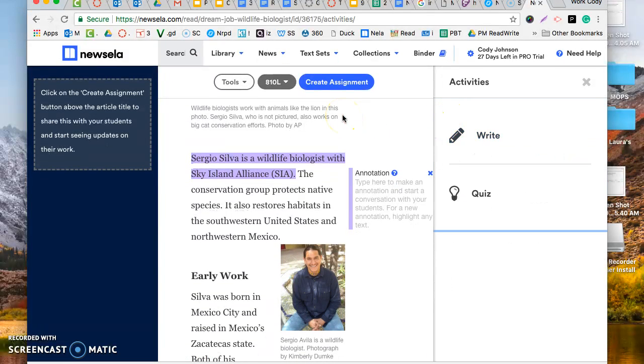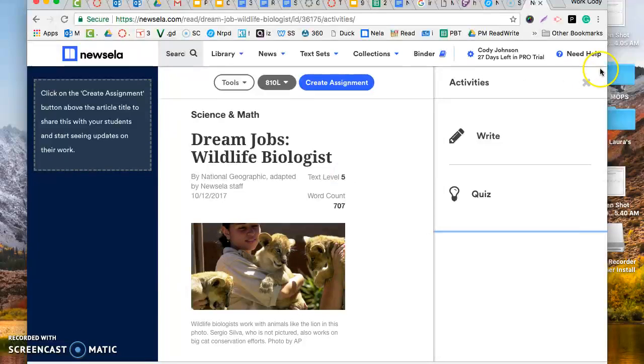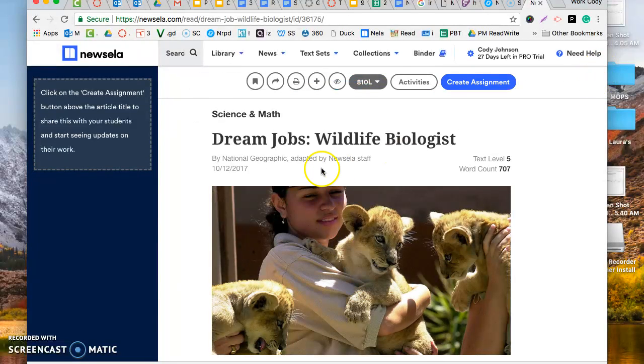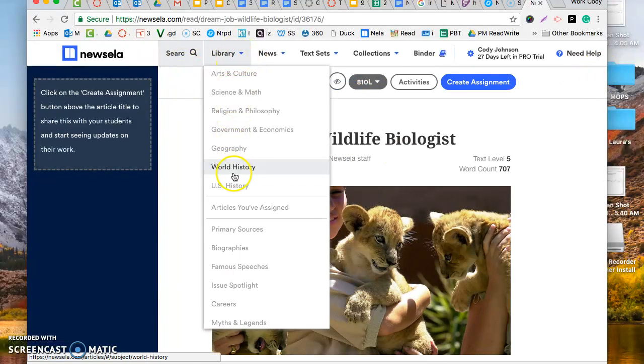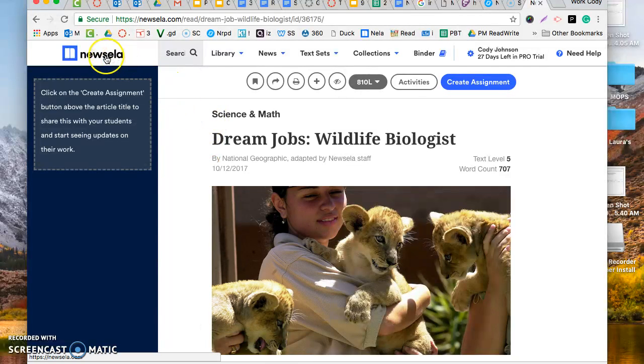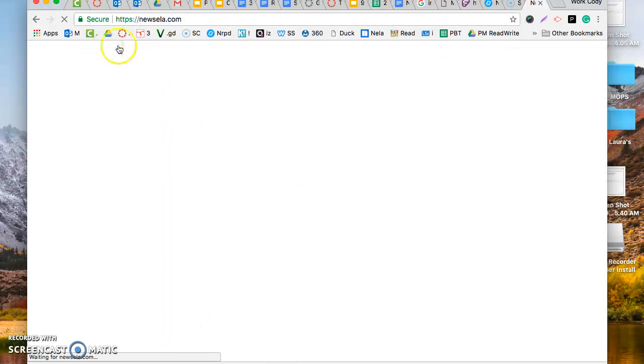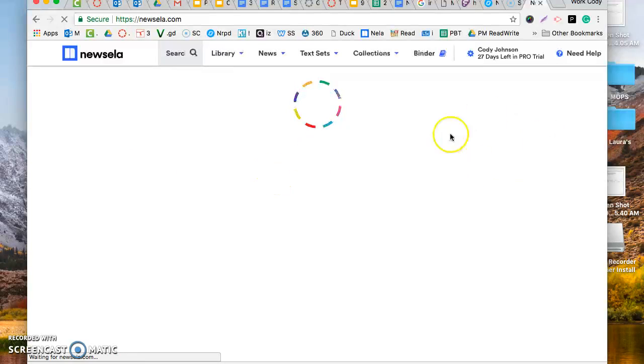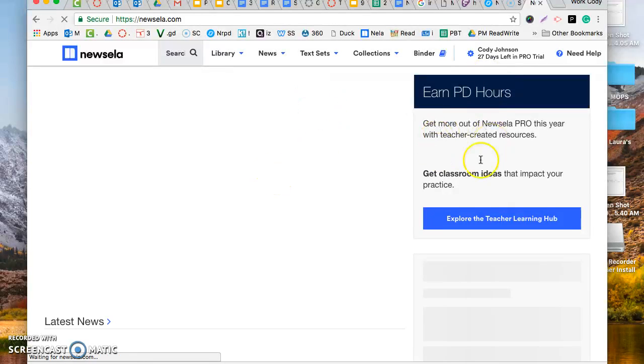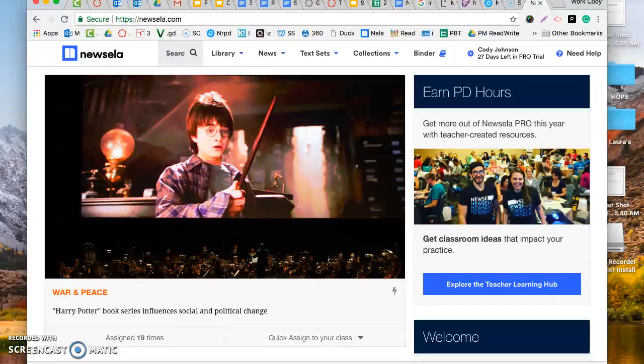So go ahead, and you're going to use newsela.com, and today you can do whatever article you want. Sometimes there'll be ones assigned, and if so, those will pop up. Anytime you want to go back to your just general articles, though, usually you can click this home screen, and there might be a button over here that says explore, and you're going to hit that explore button. And that's it.